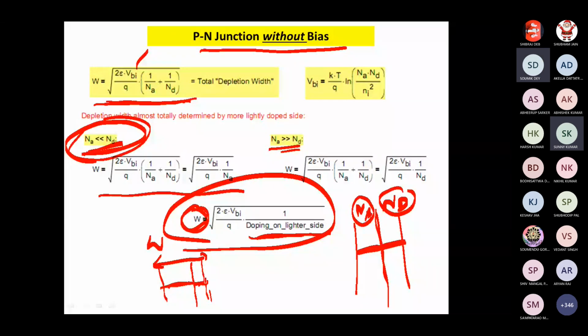Sir, the total will be constant always. Yes, the total will be constant, but the depletion width on the lighter side will be higher. Sir, in these equations, does epsilon stand for the absolute permittivity or the relative permittivity of the material? Absolute permittivity.